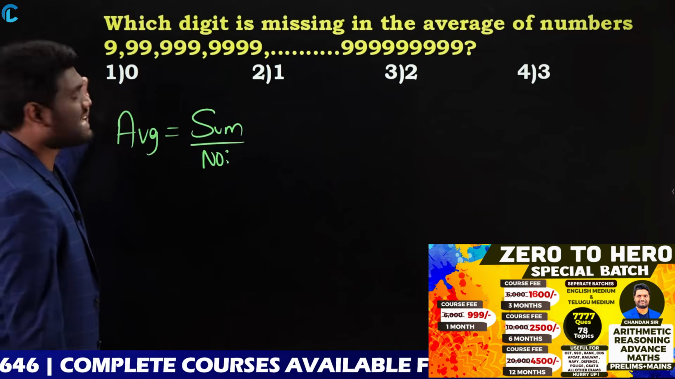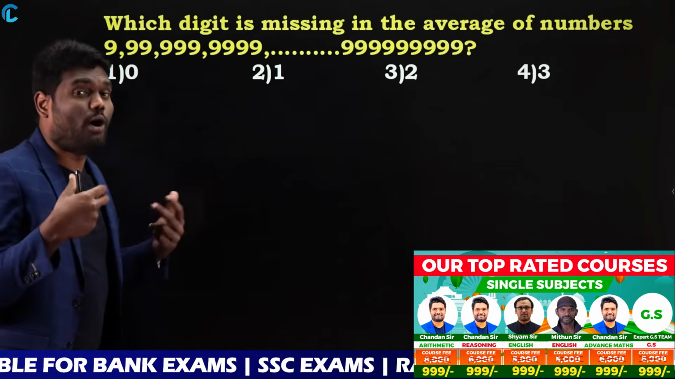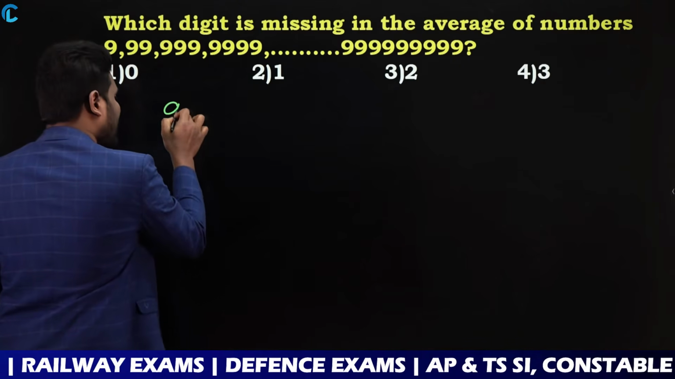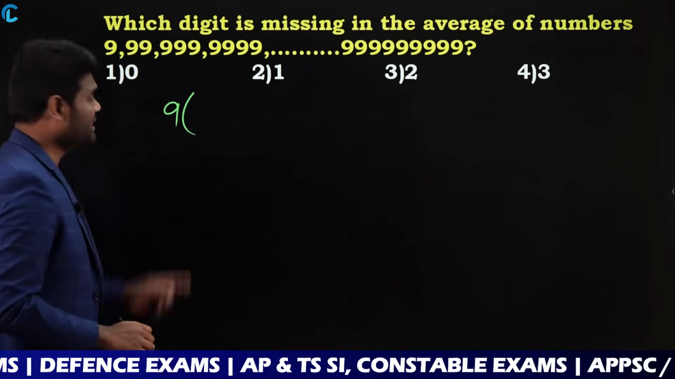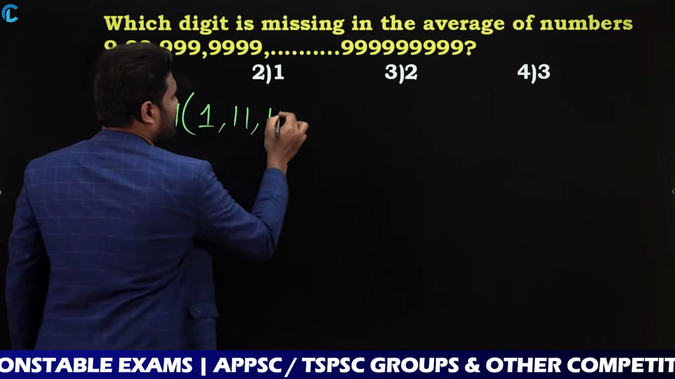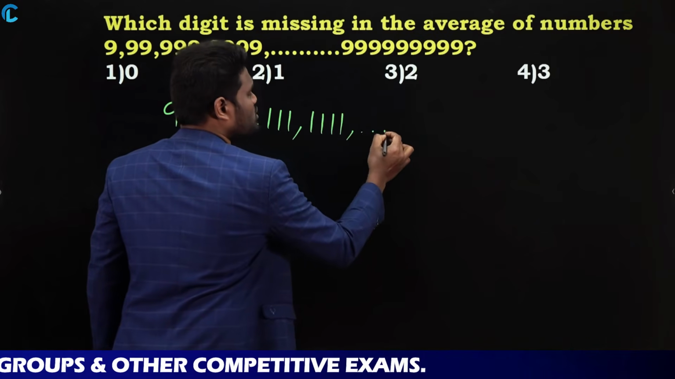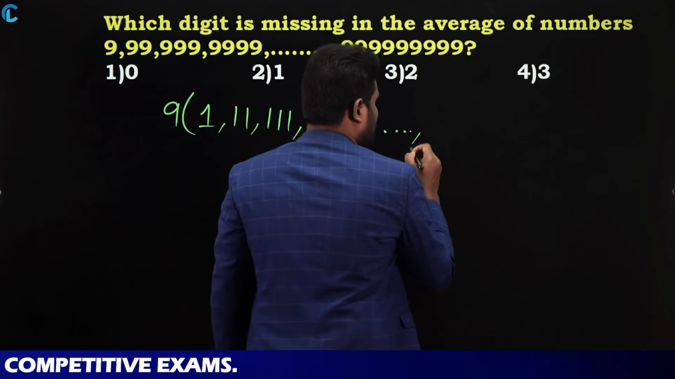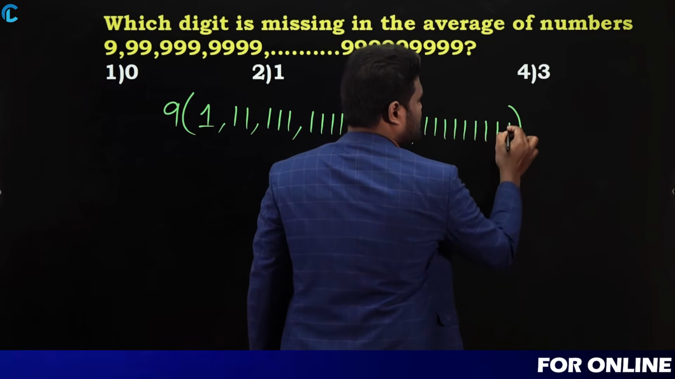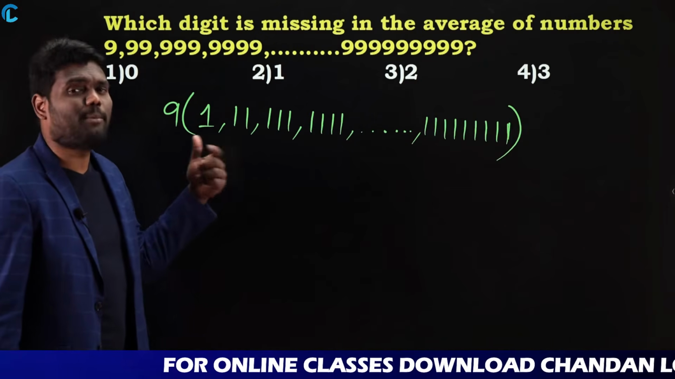So for the sum of numbers, I need to add all these numbers. But if I add all these numbers, this is going to be complicated. So just observe here carefully. What I am trying to do is take 9 common. If I take 9 common, this is going to be 1, 11, 111, 1111, and so on, so on. How many? 9 ones. 1, 2, 3, 4, 5, 6, 7, 8, 9. 9 ones. Yes. Now this is going to be the sum of my numbers.